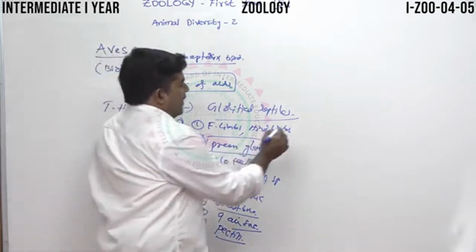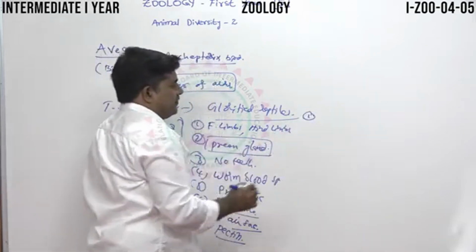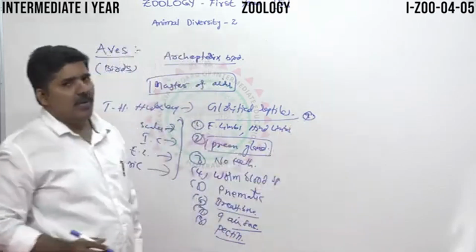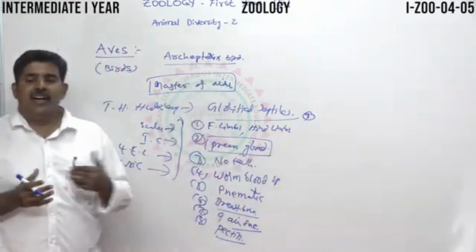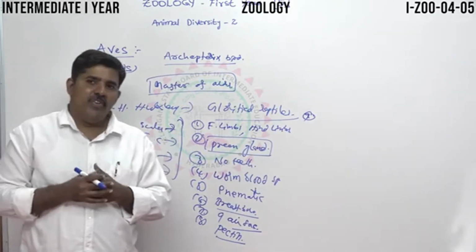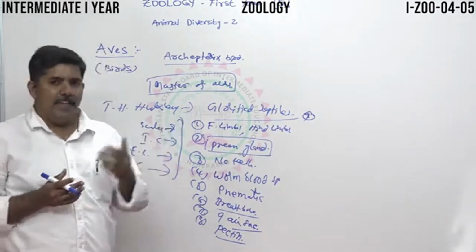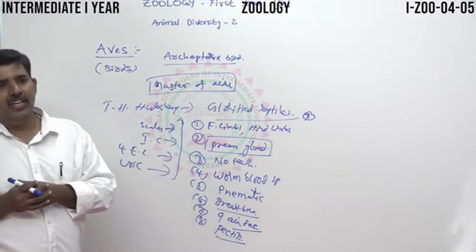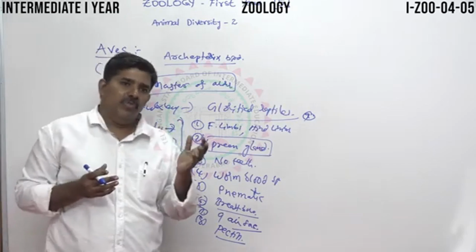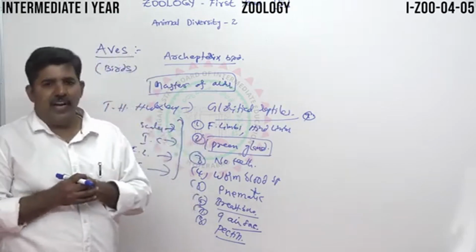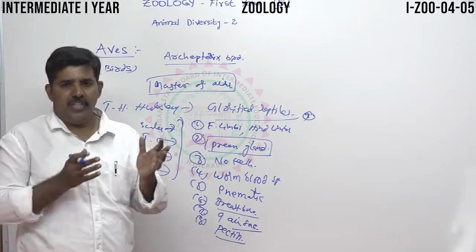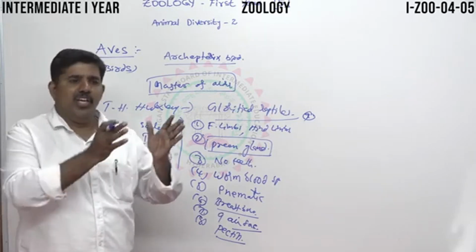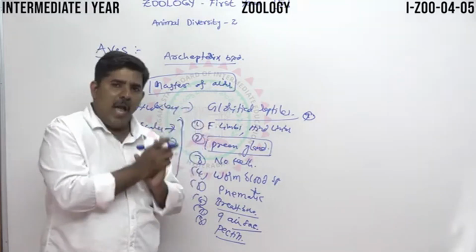And the important area is the circulatory system. In the circulatory system of amphibians and reptiles, we can see the sinus venosus and conus arteriosus. They are very well developed in amphibians.